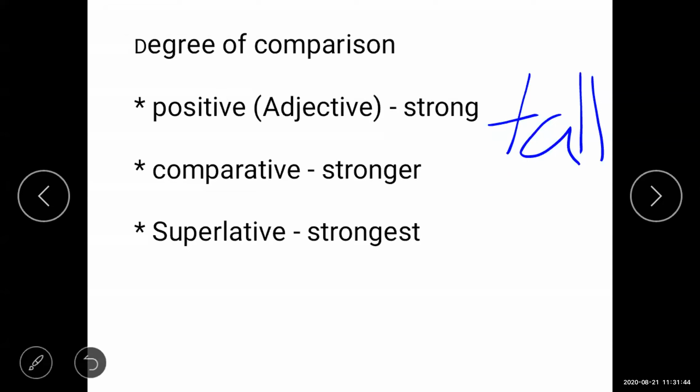I wanted to explain the basic thing of the degree of comparison, because this exercise is given in your textbook. That's the reason. Okay, dear students, so here our lesson is over. I hope you understand the lesson.